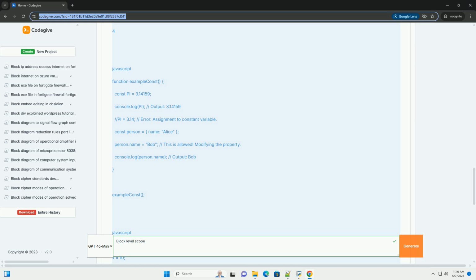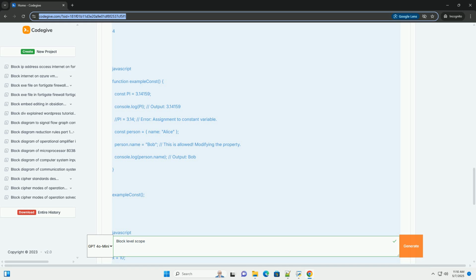3. Introducing let and const, block level scope to the rescue. ES6 introduced let and const to address these issues. These keywords declare variables with block level scope. A block is generally defined as code enclosed within curly braces. This includes if statements, for loops, while loops, switch statements, standalone blocks. 3.1 let. let declares a block scoped variable that can be reassigned.